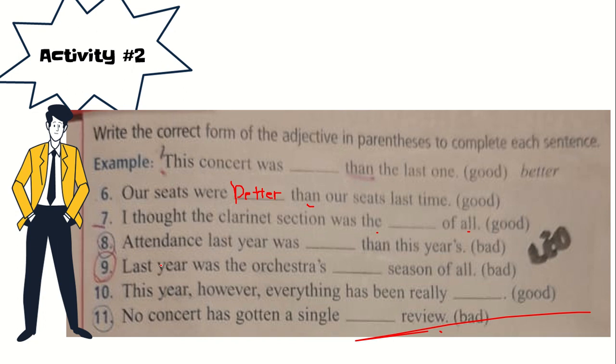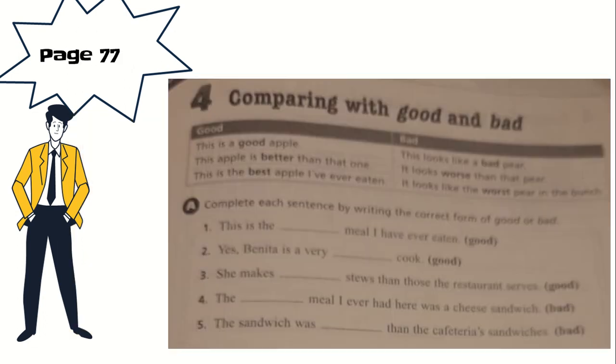This year, however, everything has been really blank. No concert has gotten a single blank review. Let's continue on our Workbook Plus. It's on page 77. Okay? We have here a chart of the forms of the adjectives good and bad. This is a good apple. This apple is better than the one. This is the best apple I have ever eaten. Okay? Bad.